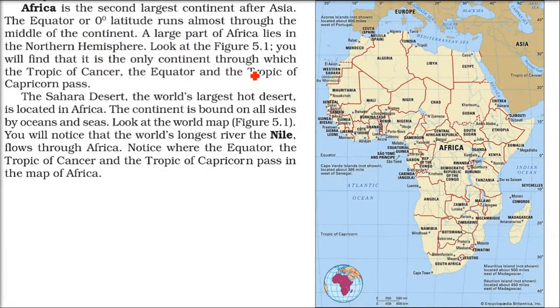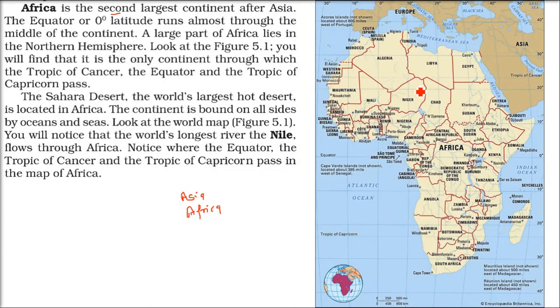Africa is the second largest continent after Asia. First one is Asia and second one is Africa. This is also the continent through which all three imaginary lines pass. This is the only one, so it's a unique thing. I'll show you what they all are.